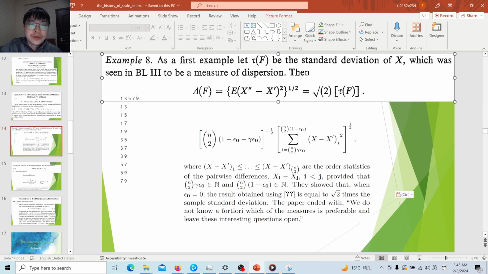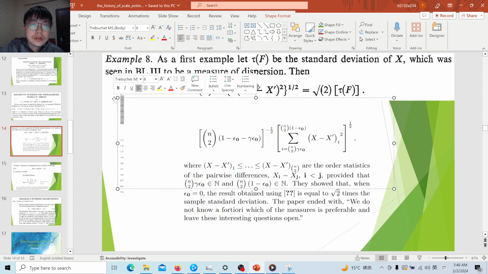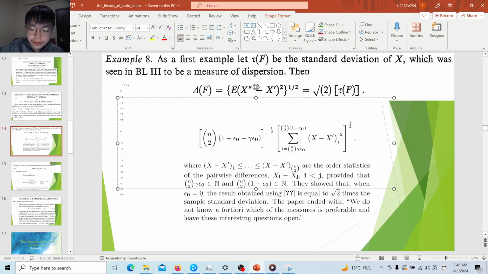The problem of median square root deviation is that, for example, if you consider the median is here 5, and then 1 to 5, 3 to 5, 5 to 5, 7 to 5, 9 to 5. Okay. If you consider these differences, there is an issue, because the central limit theorem already guarantees that the variance of the sample mean is closely related to the sample size, the standard deviation relative to the square root of the sample size.